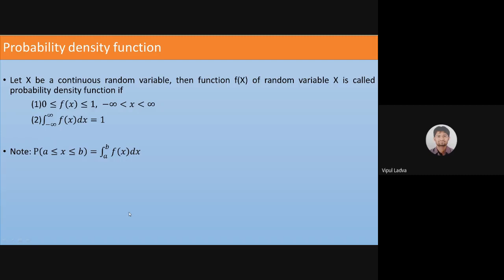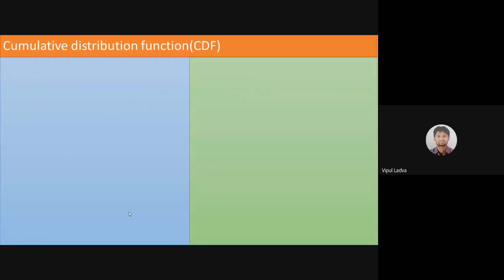So as per I know, we had covered this particular slide. We had discussed what is probability density function, and we had also gone through one or two examples. Had we covered this probability density? Good. And after this probability density function, we had gone for the cumulative distribution function. And cumulative distribution function is denoted by capital F of X, and I defined that cumulative distribution function for two different types of random variable.